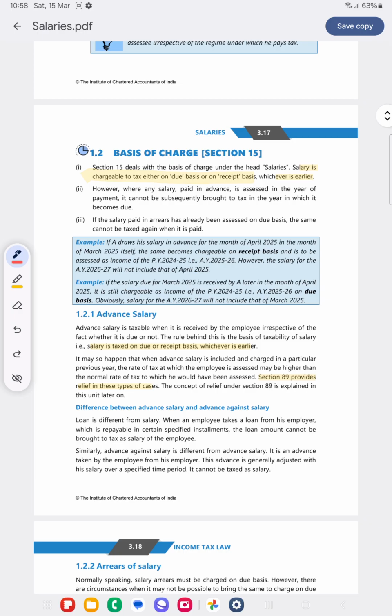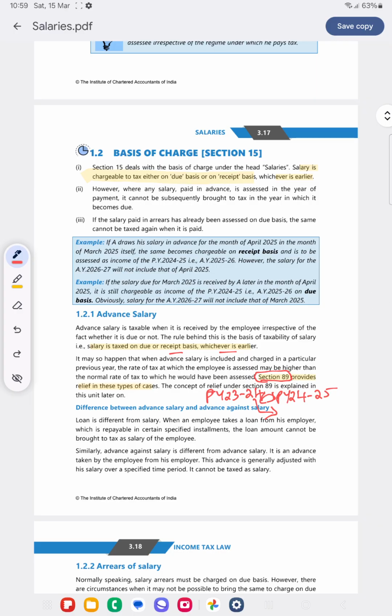Okay. Advance salary. See, we have just now discussed that advance salary will be taxed on the basis of receipt or due basis, whichever is earlier. Now suppose we have received advance salary in the previous year 23-24, and it is actually due only in the year 24-25. We have charged it to tax in the year 23-24, and the tax rates in these two years are different. What will happen? We will get the relief under section 89. There is a calculation which will be discussed later.